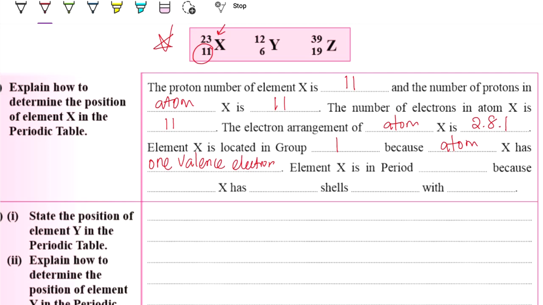So element X is in period 3 because the atom X has 3 shells occupied with electrons. Okay, so this is how you explain the position of the element in the essay part.